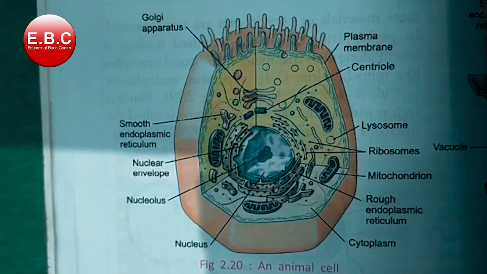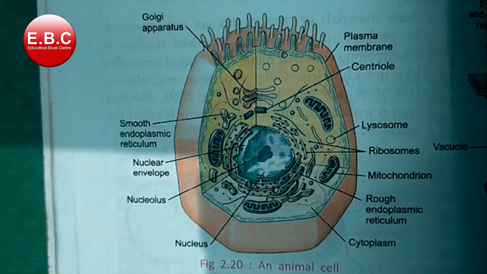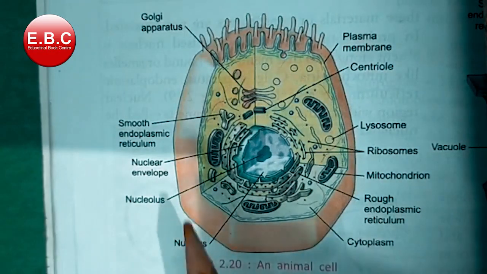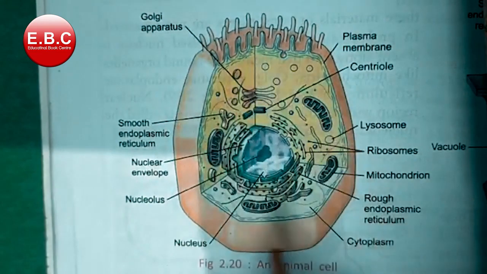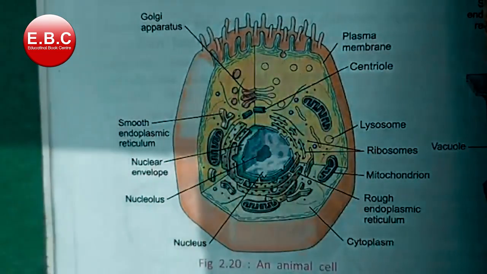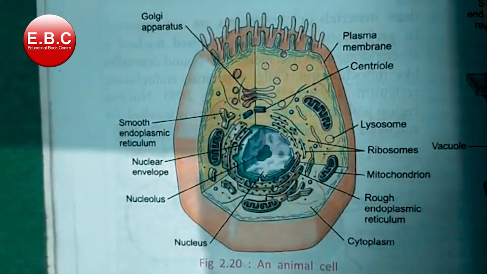With the same spirit, today I will give you some basic information about the animal cell. Do you know what a cell is? Students, this is the structure of the animal cell. As you all know, the cell is the basic structural and functional unit of life.